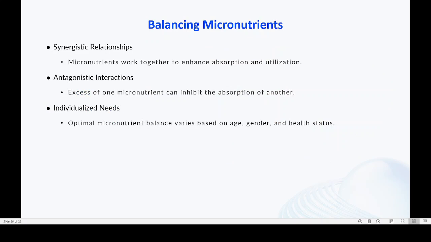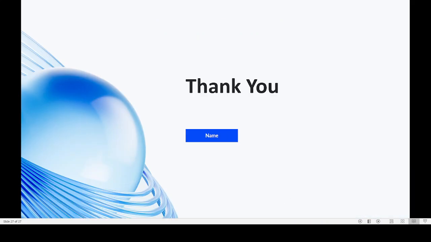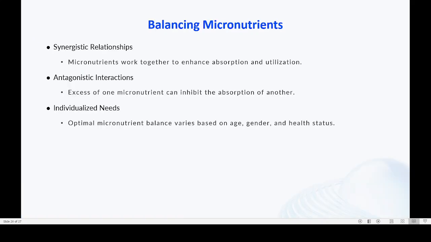The individualized need. So it should be given according to the age of the person, weight of the person, and gender of the person. All these should be considered while providing micronutrients. So this is an overview of the important sources of micronutrients.